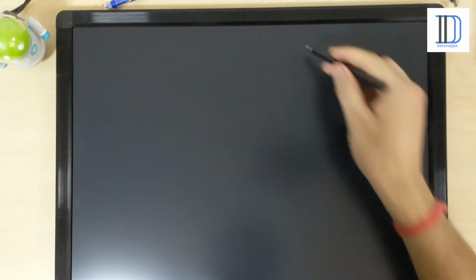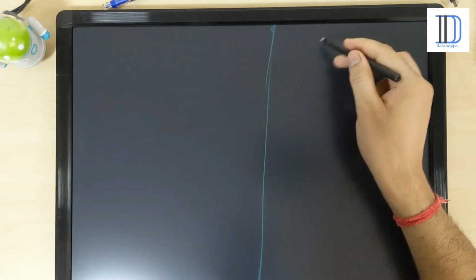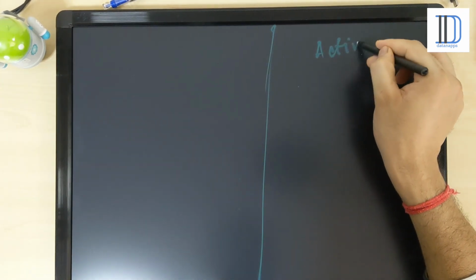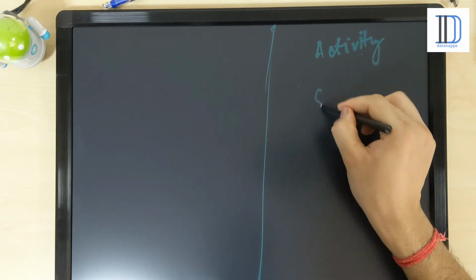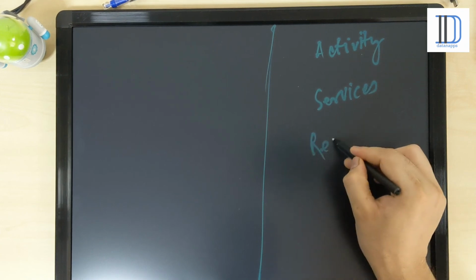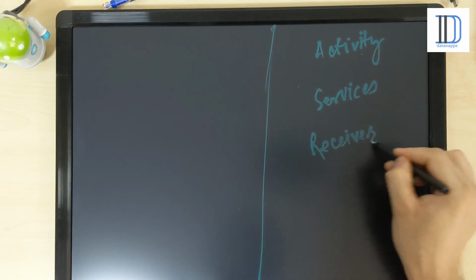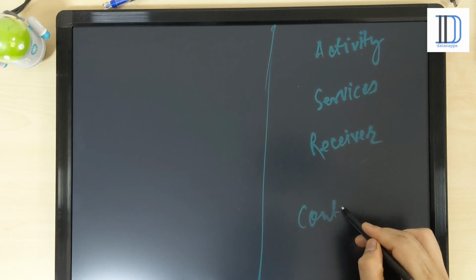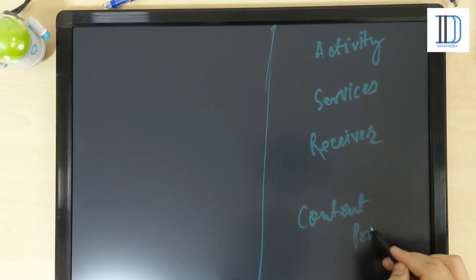So let's summarize here. First is the activity, second the services, third the receiver, fourth the content provider.